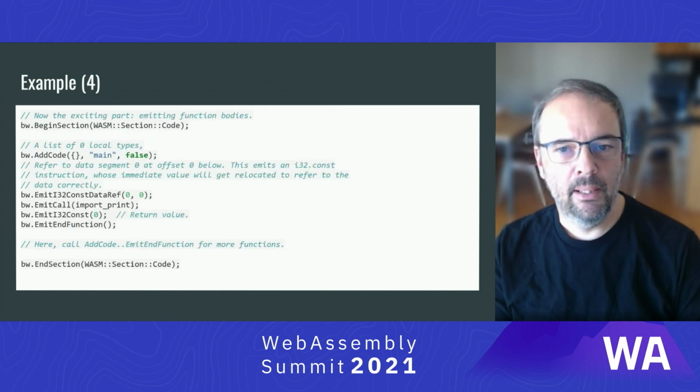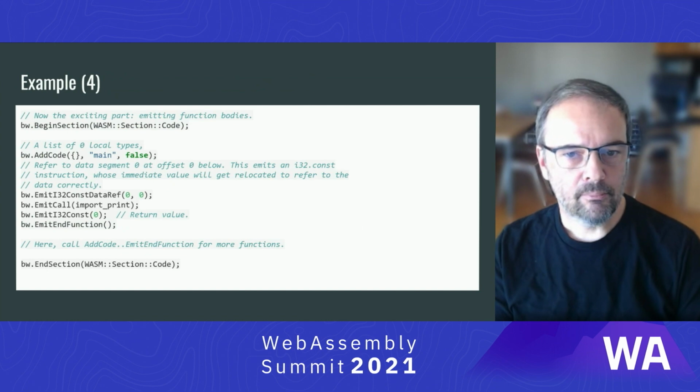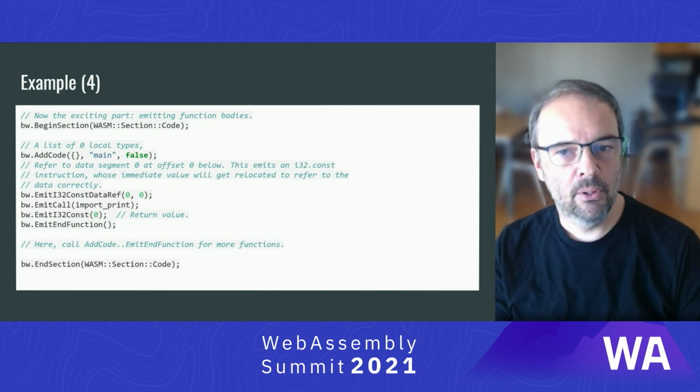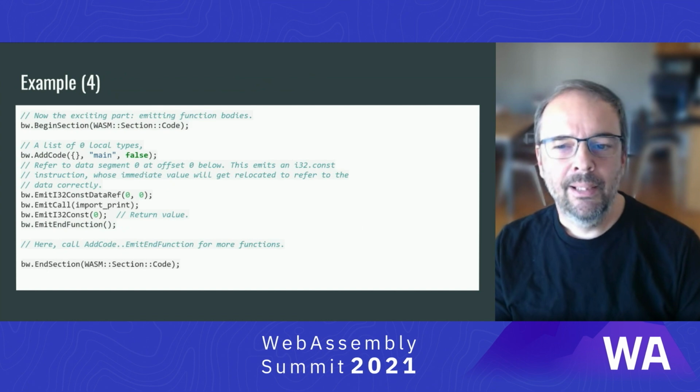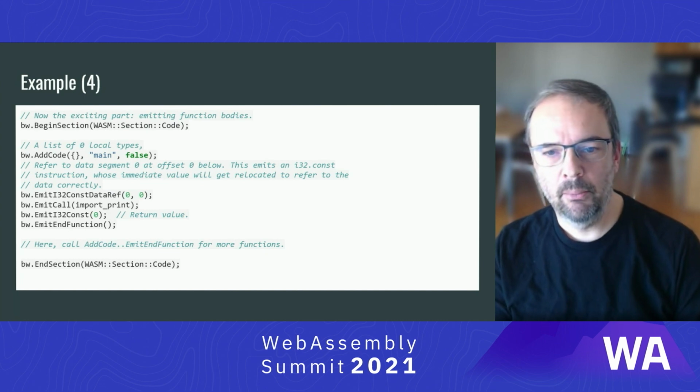And now finally, we get to the exciting part, the code section. We declare the function main with no locals in this case. Then we use these emit function calls over here to generate the actual instructions. The first instruction is i32.const, which would normally take a simple integer immediate argument. But here we have a special version of that instruction that will take care of tracking relocation information to be able to refer to the data section, where we will place the actual string to be printed. In this case, we refer to data segment 0 at offset 0.